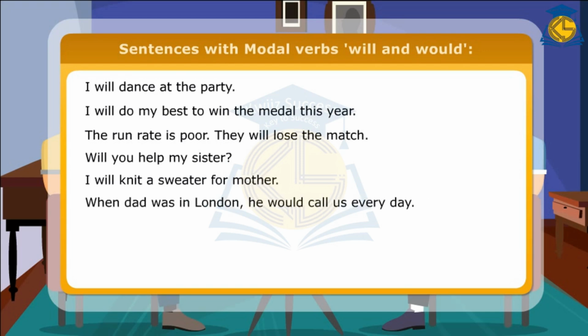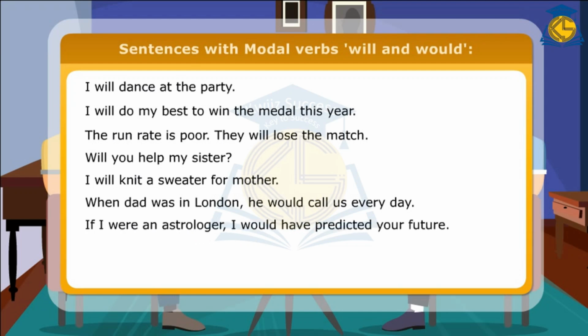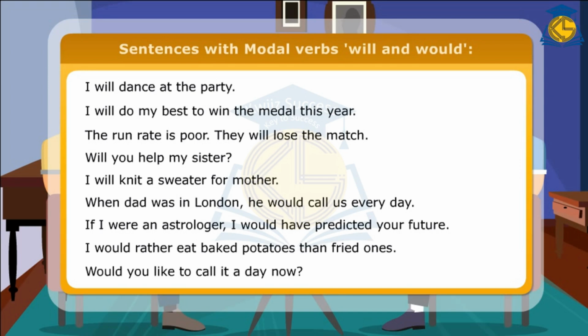When Dad was in London, he would call us every day. If I were an astrologer, I would have predicted your future. I would rather eat baked potatoes than fried ones. Would you like to call it a day now?